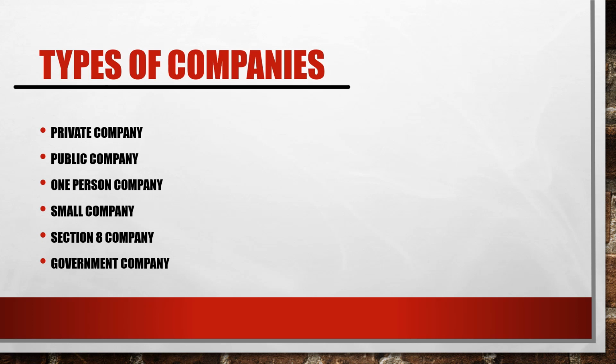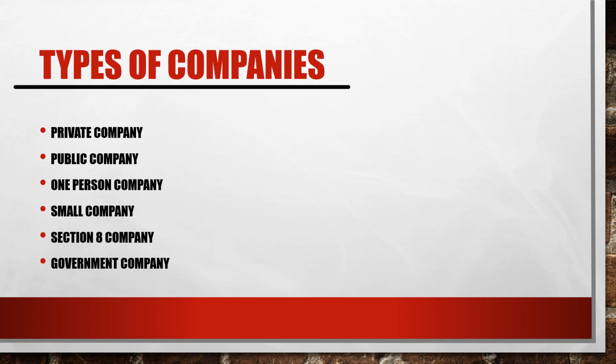A Section 8 company is basically a company which is a sort of a non-profit organization, and it has some educational, charitable or religious perspectives, and works for a non-profitable purpose. Means the ultimate aim of this is not to earn profit, because any business which we work on, as far as commerce is concerned, is open for the purpose of making profit.